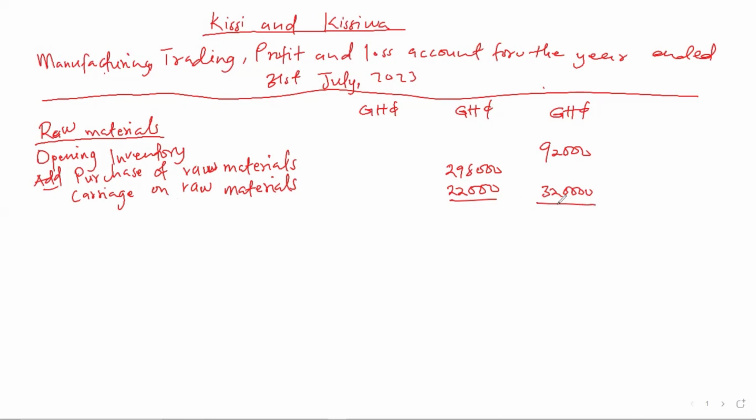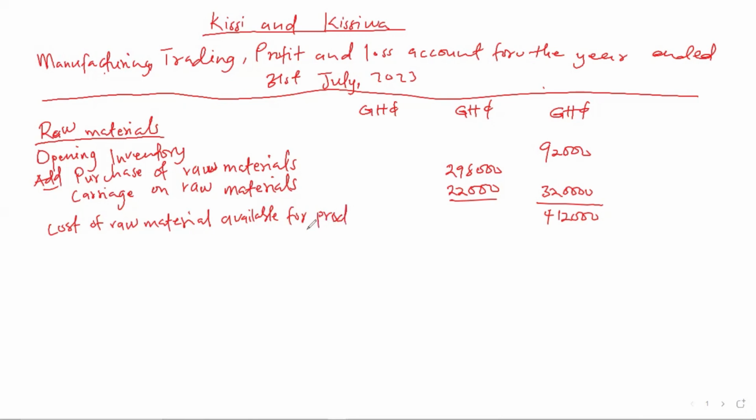When you add the 320,000 to the 92,000, we get 412,000, which will be called our cost of raw materials available for production.